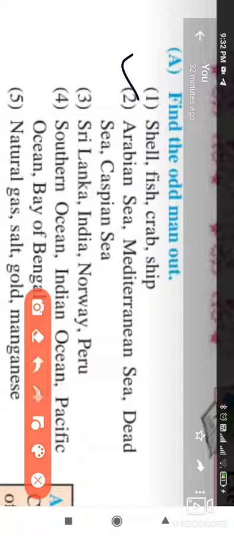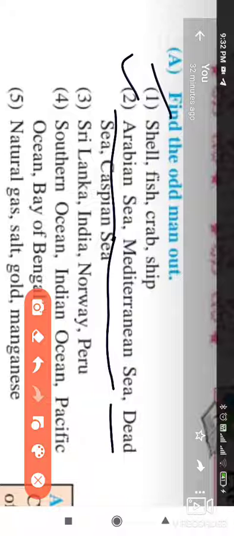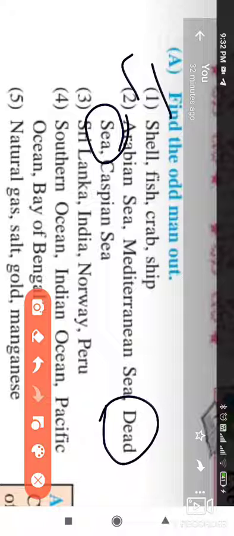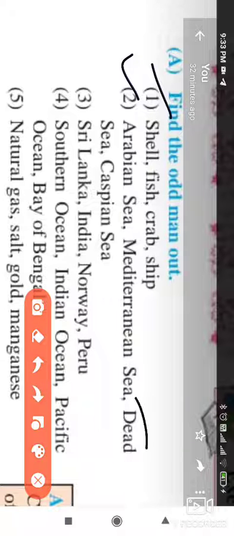Look at the second one: Arabian Sea, Mediterranean Sea, Dead Sea, and Caspian Sea. Among these four seas, only the Dead Sea is a very small sea, and the Arabian Sea, Mediterranean Sea, and Caspian Sea cover a large area. So the Dead Sea is the odd man out.